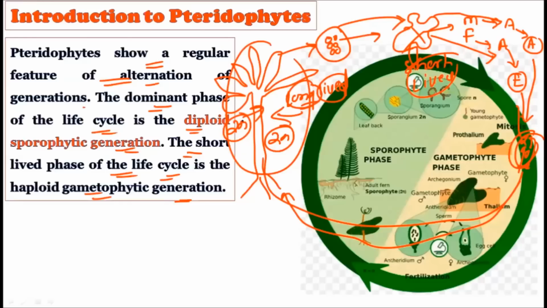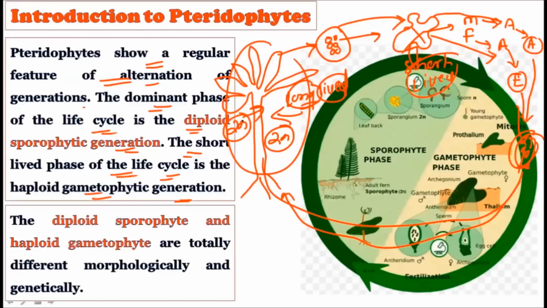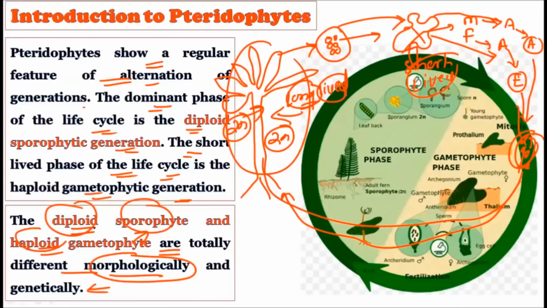So this is how the pteridophytes alternate the sporophytic generation with the gametophytic generation, that is, the diploid sporophyte and the haploid gametophyte. The diploid sporophyte and haploid gametophyte are totally different morphologically and genetically, and hence we rightly describe them as a heteromorphic alternation of generation. Because structurally and genetically they are very different, and they alternate with each other, we describe their alternation of generation as heteromorphic.